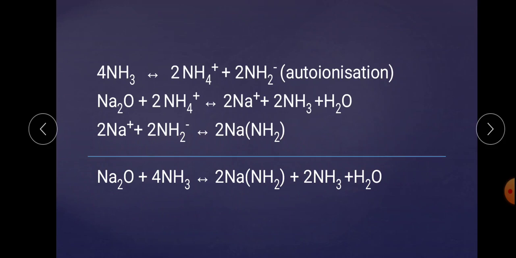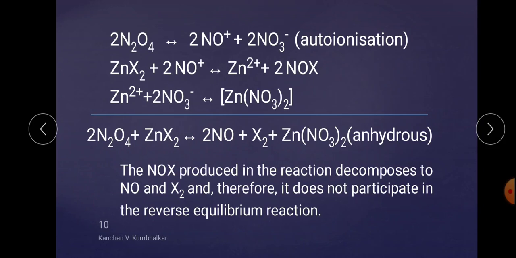In fact, solvolysis of halides of metal in N2O4 provides an excellent method for preparing anhydrous metal nitrates, which are otherwise extremely difficult to prepare. Means on the basis of the solvolysis process with the metal halide, this is ZnX2, this is a metal halide, by the solvolysis process, it is a very good method for preparing anhydrous metal nitrate.